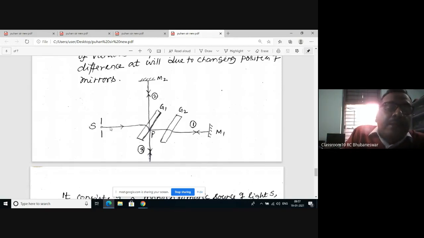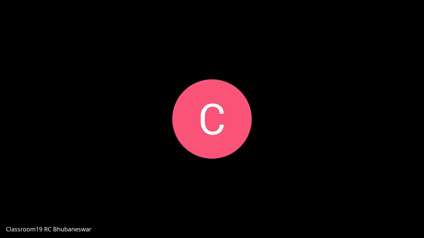What will happen? You see, this is a point source of light, and light comes to this position, and here it gets refracted along this, and this is a semi-transparent glass plate G1. At this position P, it is divided into two parts, that is, division of amplitude.